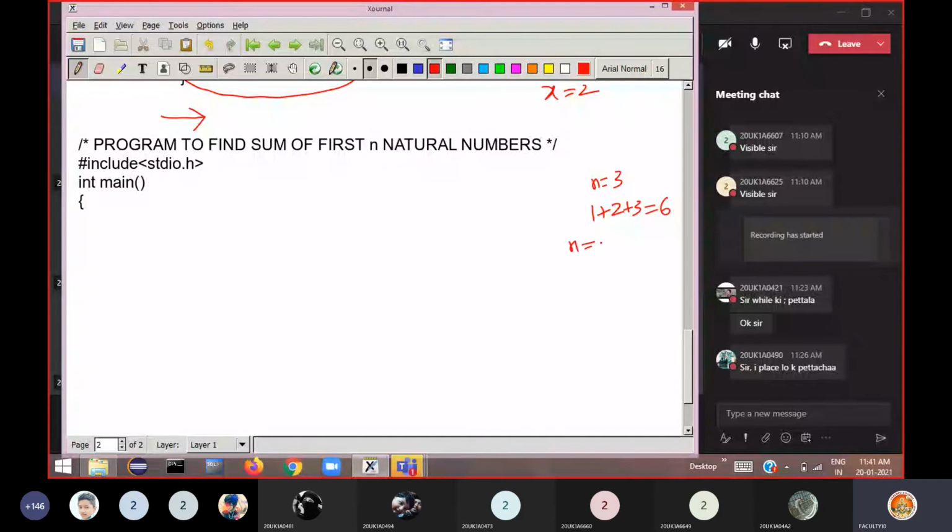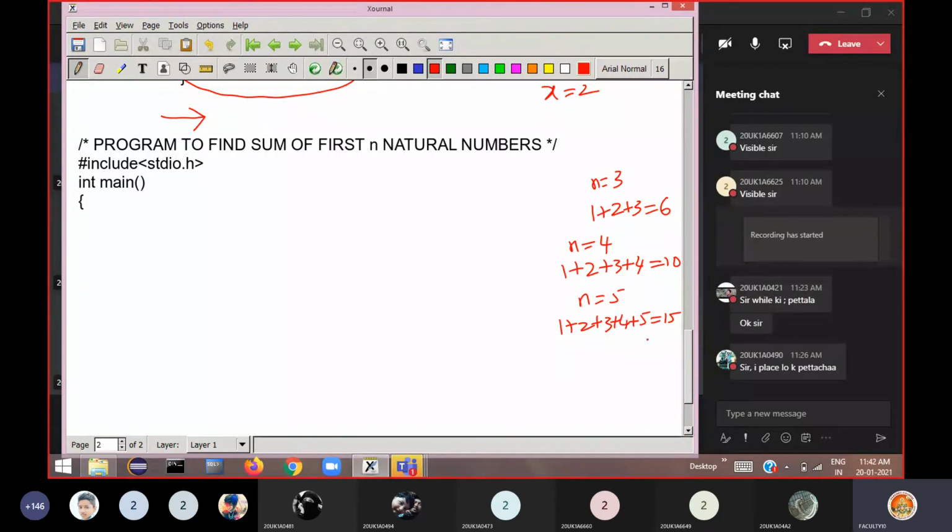Okay, so if n value is, for example, 4, then it should add the first 4 natural numbers, 1 plus 2 plus 3 plus 4. Okay, so then it should give the result as 10. Okay, so if you enter n value 5, then it should add 1 plus 2 plus 3 plus 4 plus 5 and finally it should provide the output as 15. If n value is 10, then 1 to 10 it should add, n is equal to 50, 1 to 50, n is equal to 100, 1 to 100. First n natural numbers it should add and it should print the sum of first n natural numbers.